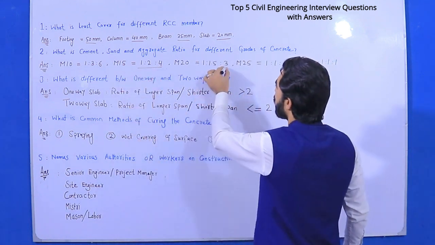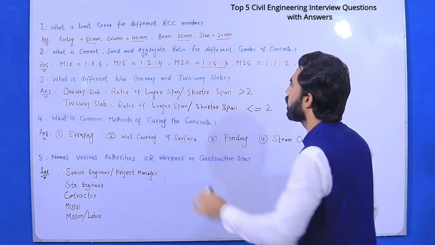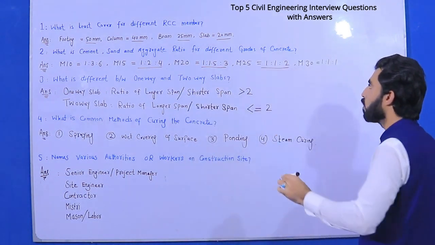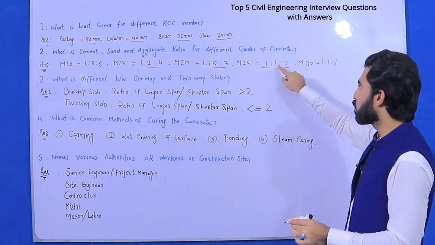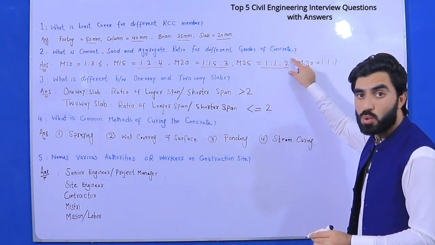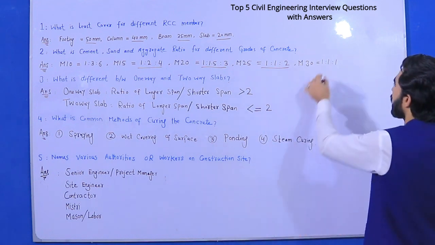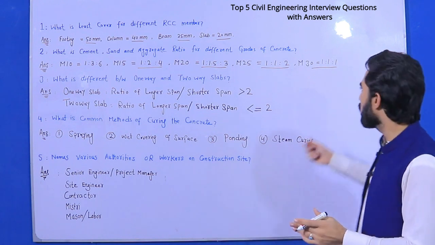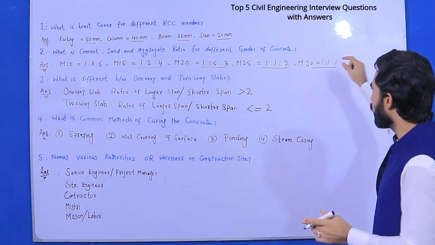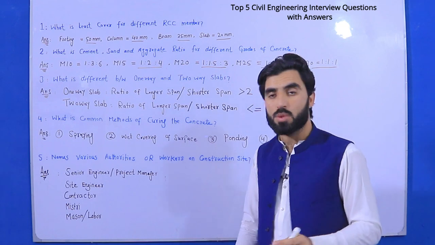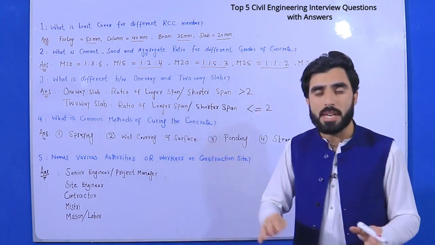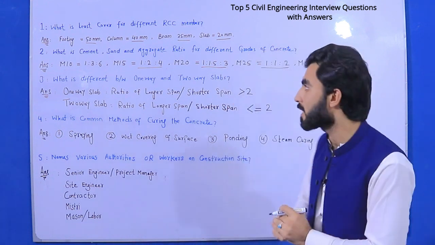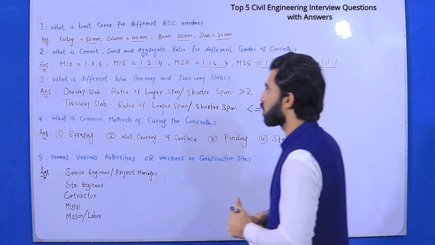For M20, 1:1.5:3. For M25, 1:1:2. One is cement, one is sand, last part 2 is aggregate. And M10 is, so this is standard concrete, okay. So these are cement, sand and aggregate ratio in different grades of concrete. This is the second interview question.